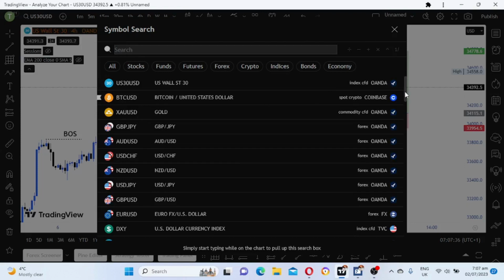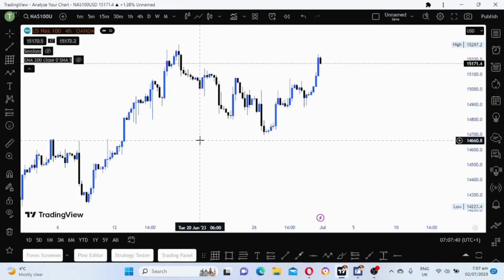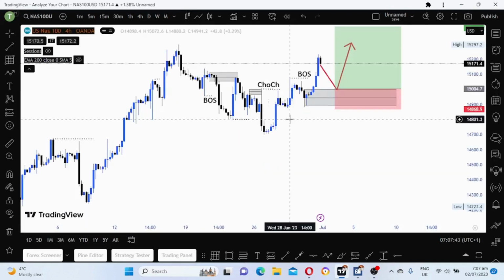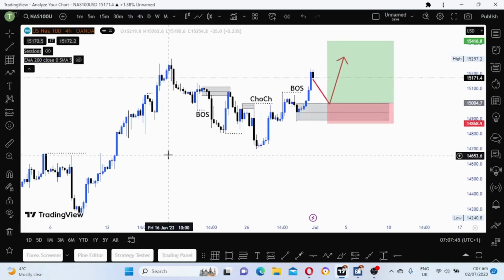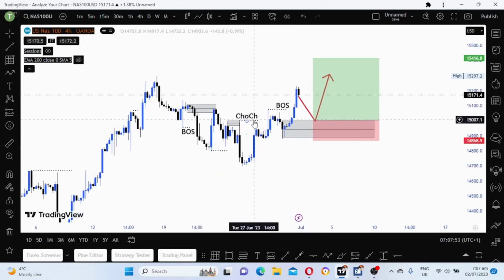Now let's look at NAS. NAS is also bullish, guys, as you can see here. We are breaking structure to the upside. So now we have a change of character here. This is a change of character. And then we have a break of structure.